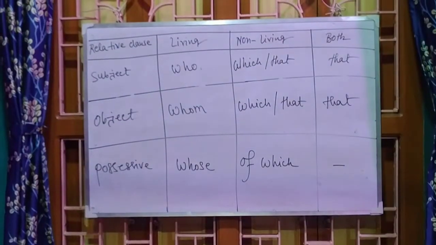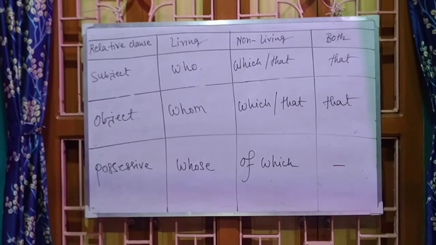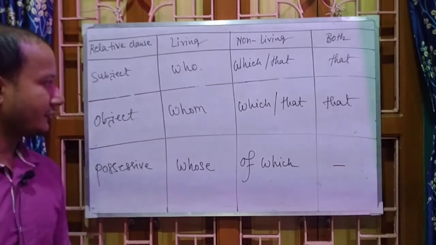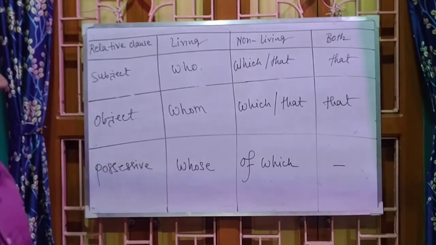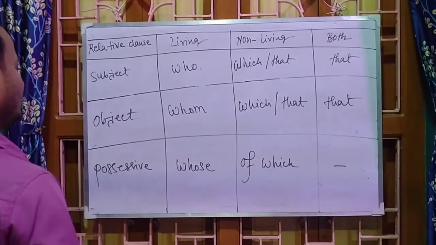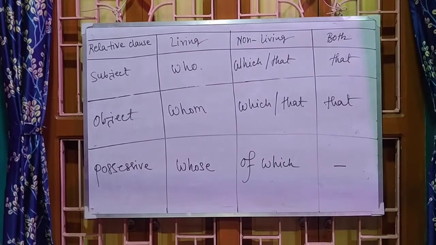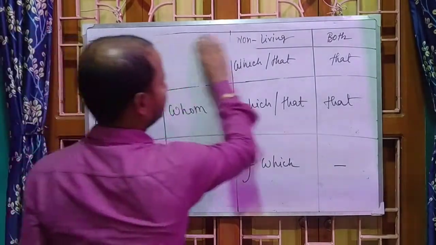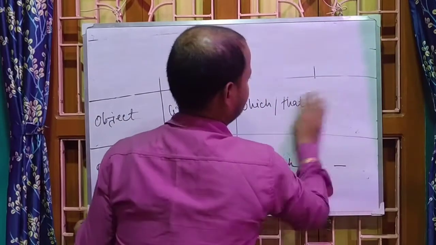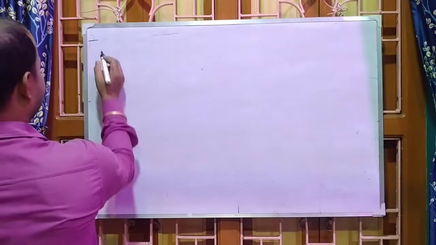Okay, after that I am giving you some examples. Okay, then it will be clear to you. Just look at the board, and now I am erasing this chart. Just write it down on your copy, and now I am erasing this. Now look at the examples.